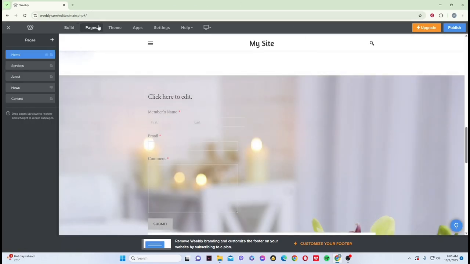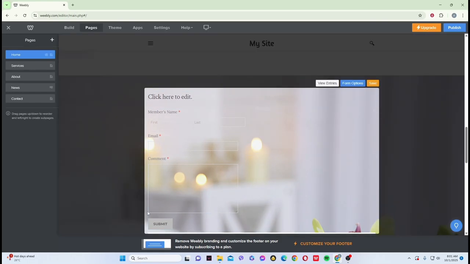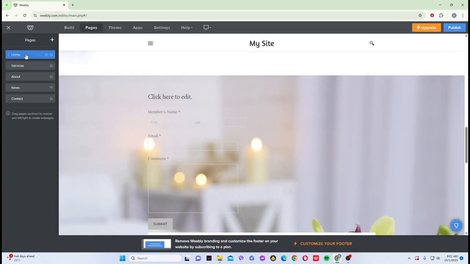Then here, you can go to pages on the upper ribbon. Then, on the left panel, click on one, but make sure that that page is not the one with your membership login or registration. For example, this form is on my home page, so just leave it as is.